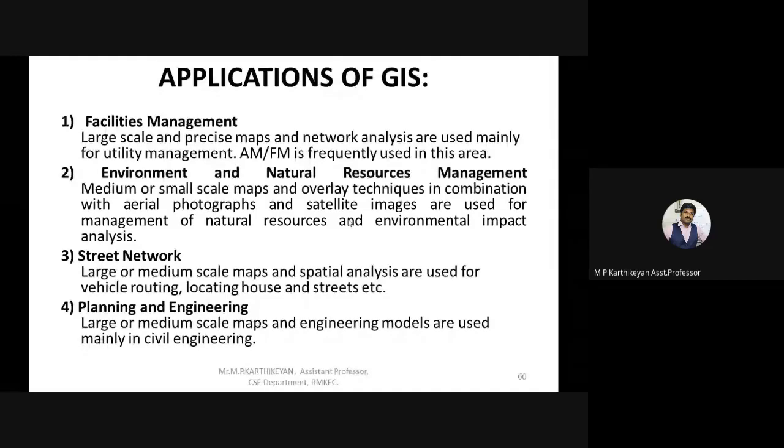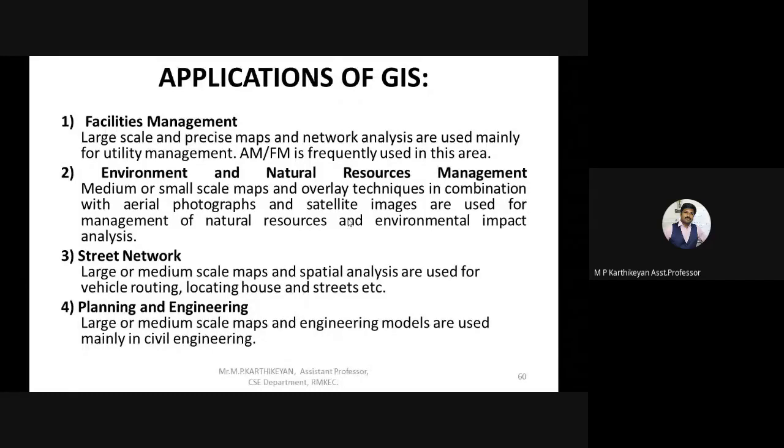Then the second application is environment and natural resources. For example, we can scan the forest area, see how much forest area is available, and how many animals are available in those areas. All these can be done in environmental and natural resource management as well.